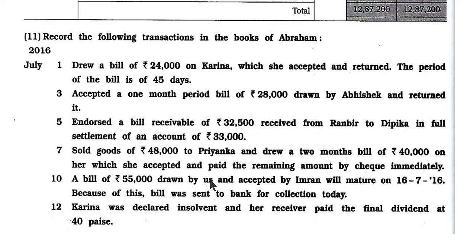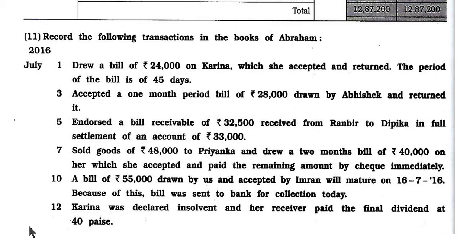Here, Abraham drew this bill, which is accepted by Imran, and it will mature on 16 July 2016. Means on 10 July 2016, this bill was sent for collection to the bank.